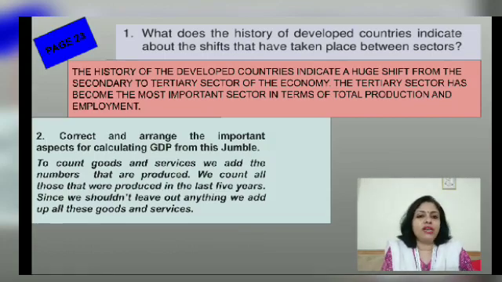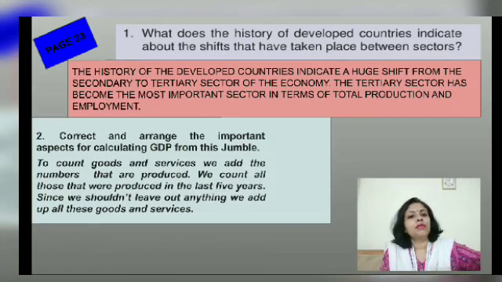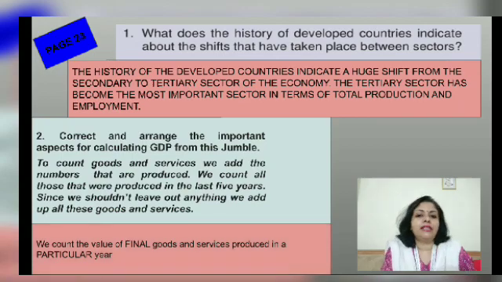So that is the first mistake there. And what is the correct answer? The correct answer is that we count the value of final goods and services, and not the intermediate goods and services produced in a particular year. That is the correct definition of GDP.